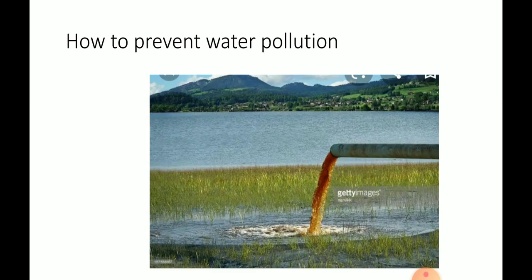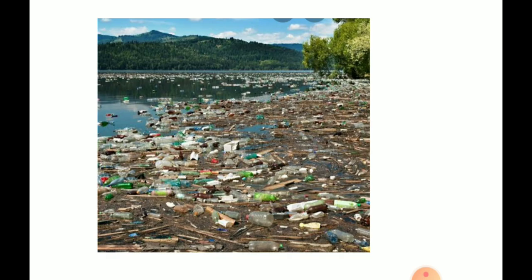Then we can prevent this water from getting polluted in the following ways. That means we can prevent this water pollution. It is our duty to save the water and to prevent water from pollution. The first method is do not throw factory waste in water bodies. So don't throw any kind of waste into the water bodies, and factory waste also.